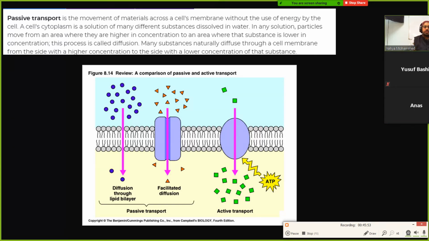So, you notice, all of these substances are coming inside in this case. They're just showing it. They're all coming inside. Now, you see on the left over here, these two things.